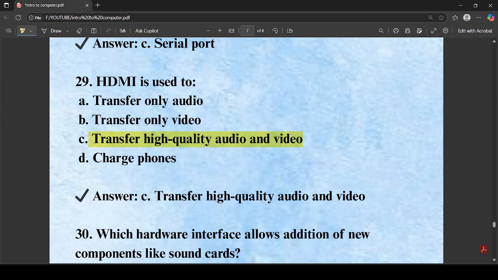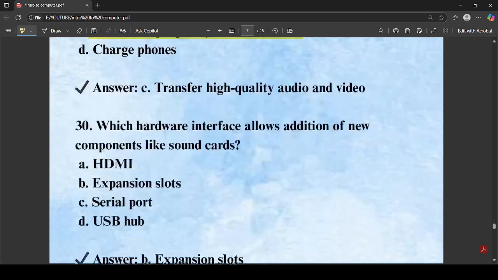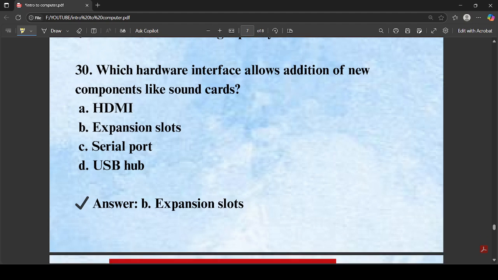Next question, which hardware interface allows addition of new components like sound card? Different kinds of sound card and network card are all available with the help of the expansion slot. So expansion slot allows the addition of new components like sound card.